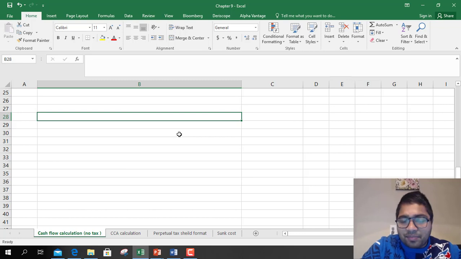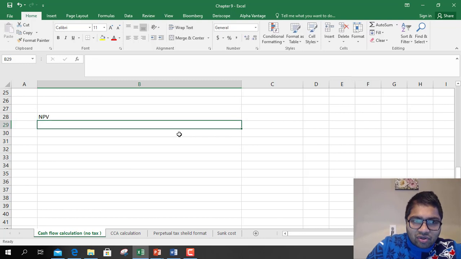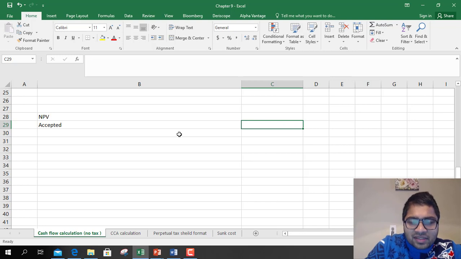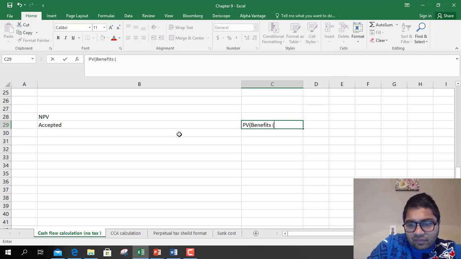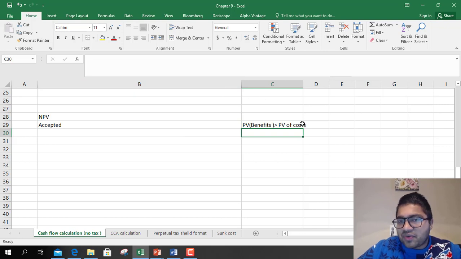So in the last chapter you discussed the process of calculating net present value. A project is accepted if the present value of benefits, that is inflows, is greater than the present value of costs. So this is our accepting and rejecting criteria. If the present value of benefits is greater than the present value of costs, we accept the project, otherwise we reject it.